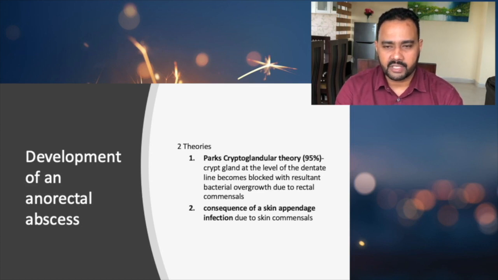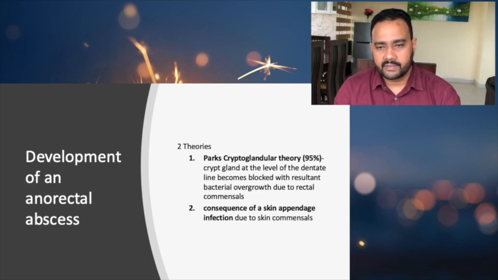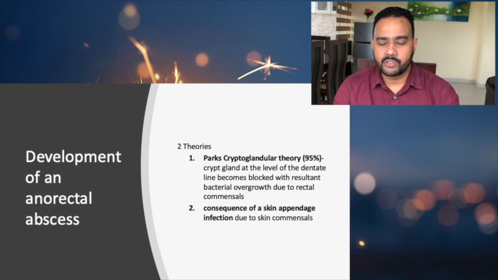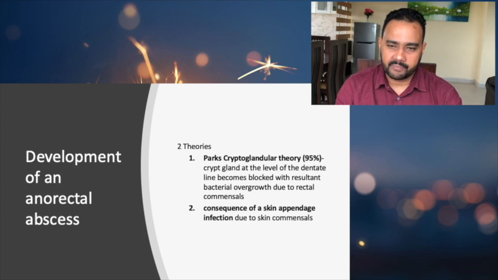So we have the Parkes cryptoglandular theory, that is, the abscess is formed by rectal commensal cells or bowel organisms, so the common organism is E. coli, or you can have an infection from the skin appendages, so the common organism is Staphylococcus aureus, so that can also lead to perianal abscess.